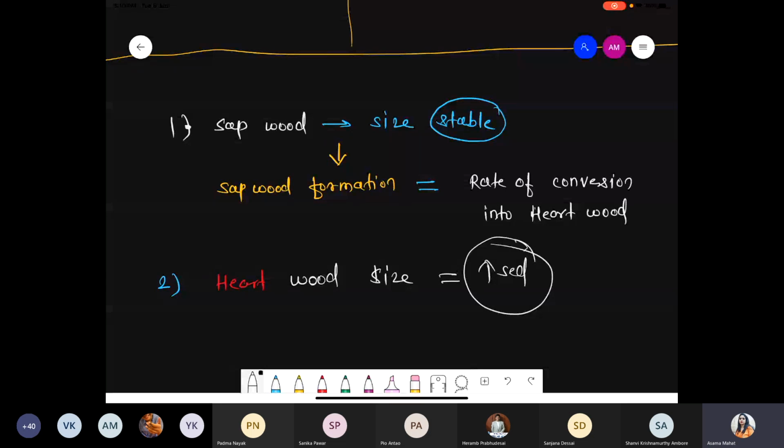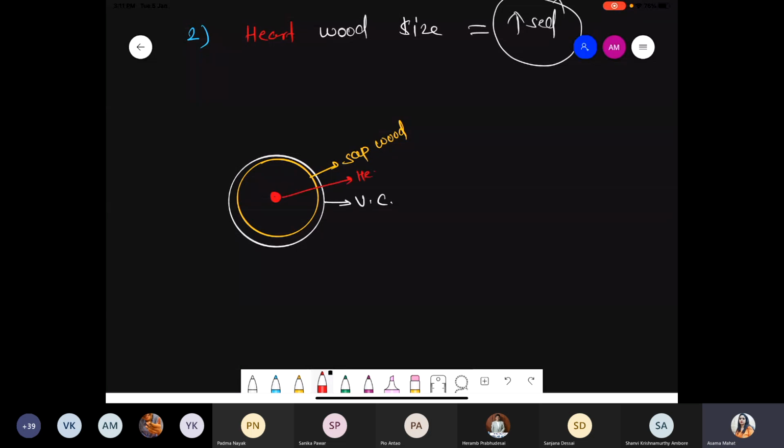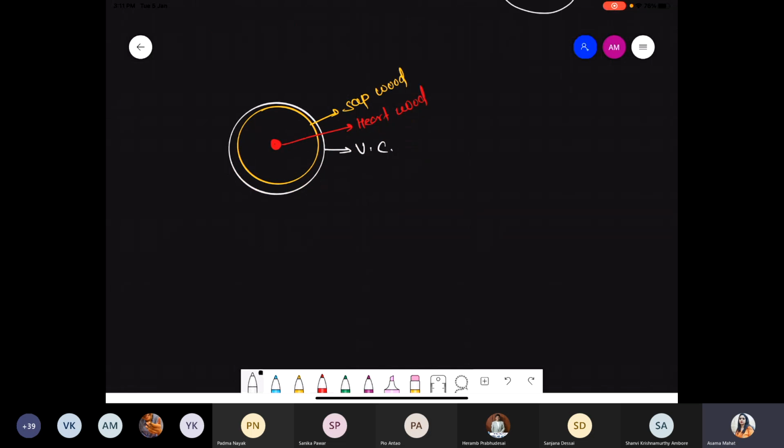But what about the hardwood? Hardwood continuously gets cells added at the center. I'm telling you with a diagram. Suppose this is the vascular cambium, I'm writing just VC. Initially, suppose these are the cells, this is the area for the sapwood. But now that sapwood adds some cells at the center, and those cells are nothing but the hardwood. This many cells were added.